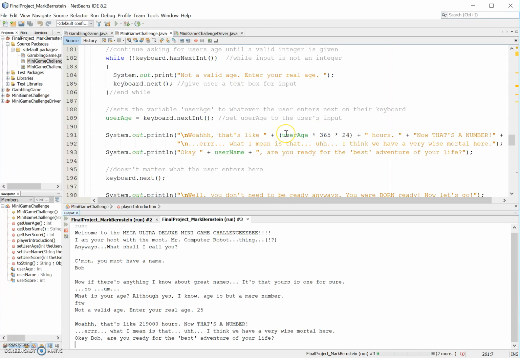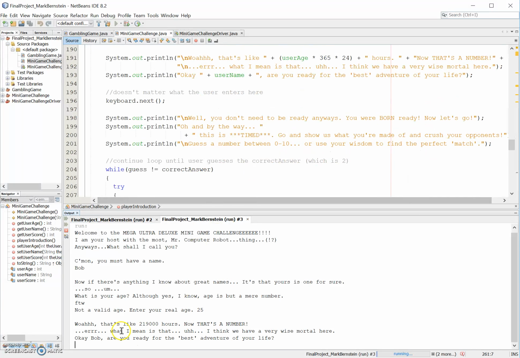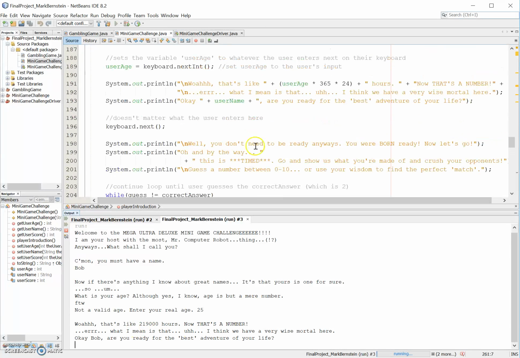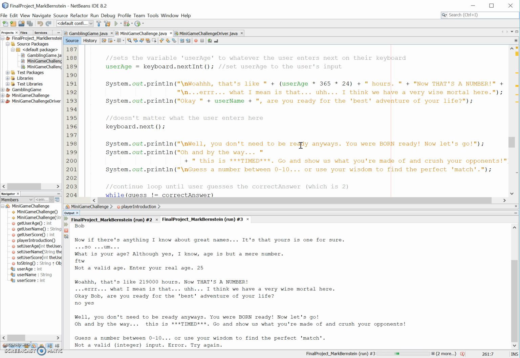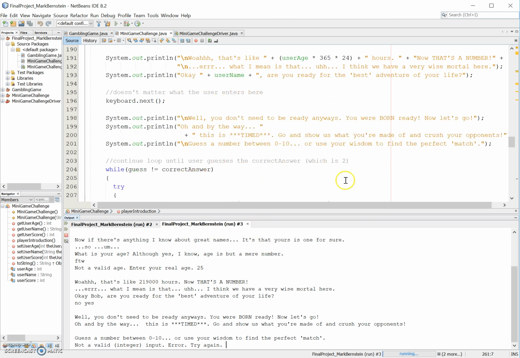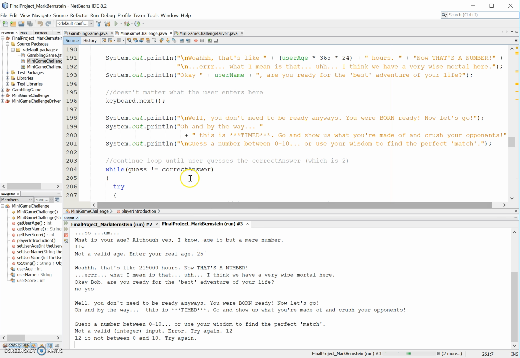Here it does a conversion of how many hours you've been alive, and goes on to the next question. Are you ready for the best adventure of your life? It gets to this part, it doesn't really matter what the user enters. You could say no or yes, doesn't matter. And it'll print out the next thing. Alright, so we need to guess a number between 0 and 10. Let's just try 12. 12 is not between 0 and 10, try again.